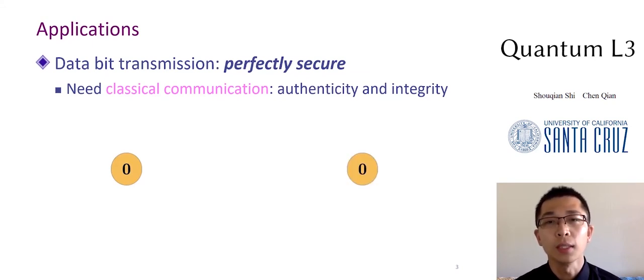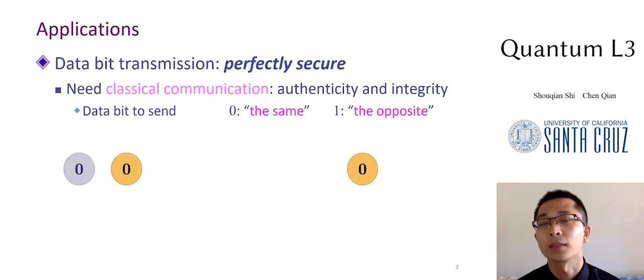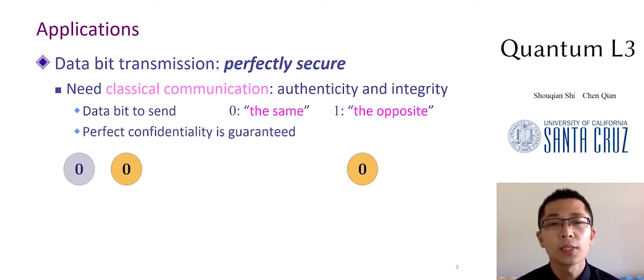If you want to send the bit 0 perfectly securely, it's easy by saying, hey, you got the coin bit? Don't tell others, and let me tell you, the 1-bit data I want to send to you is the same as the coin shows. Vice versa. The confidentiality is perfectly preserved even if the same or opposite information is sent in public.